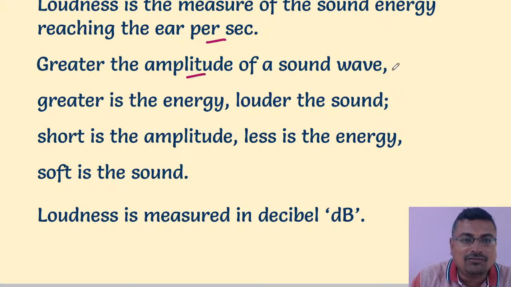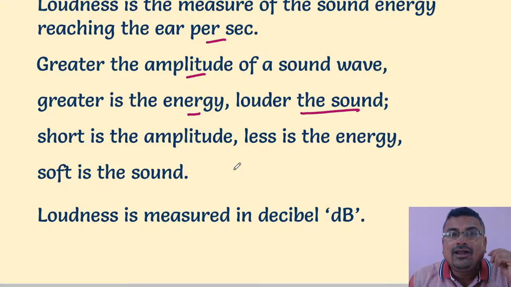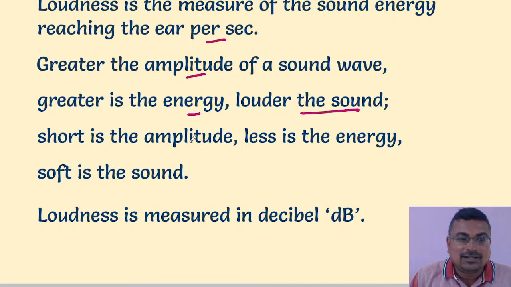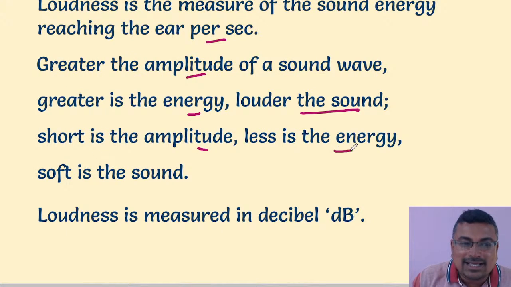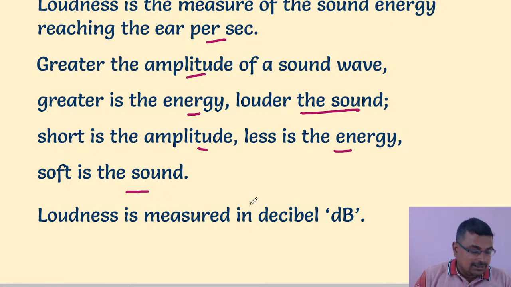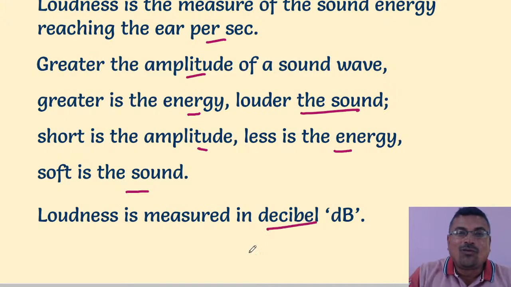Now, loudness is the measure of sound energy reaching our ear per second. The greater the amplitude of the sound waves, the greater the energy, the louder the sound. If any person is deaf, not able to listen to the sound, at that time what do we have to do? We have to say it loudly. Amplitude will be more, loudness will be more, energy will be more. With a shorter amplitude, less energy, a soft sound will be there. The SI unit of loudness is decibel. What is the SI unit of frequency? Hertz. What is the SI unit of amplitude and wavelength? Meter.